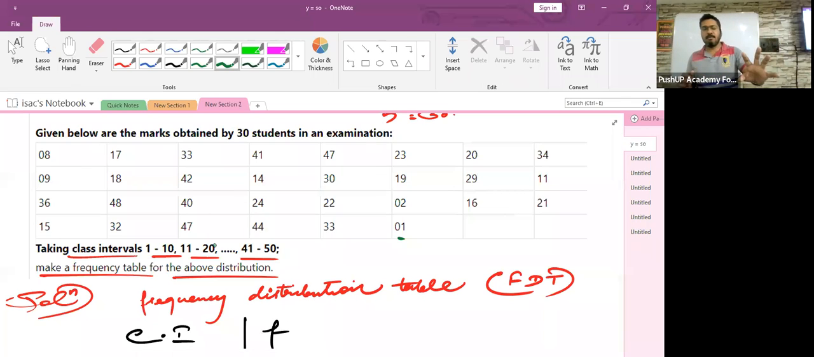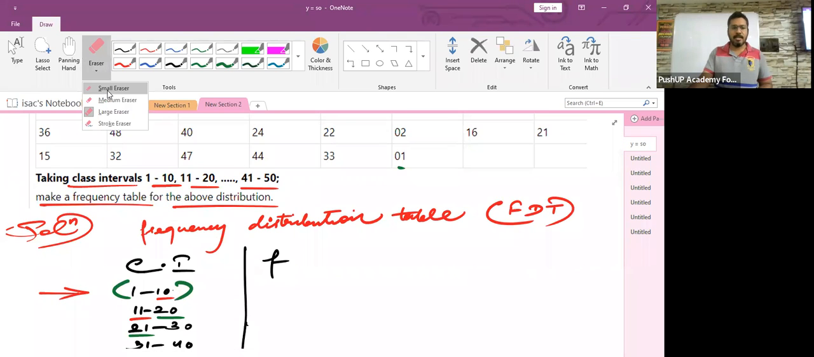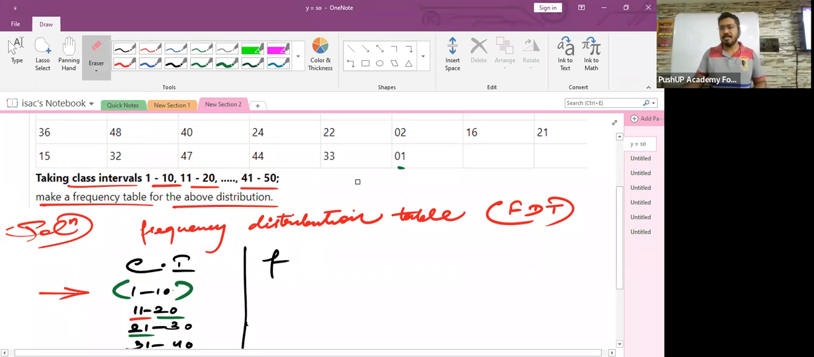Now, look carefully on the screen and start counting the numbers which come in the category of 1 to 10. How many numbers are there which come in the class interval 1 to 10? Let's start counting it.